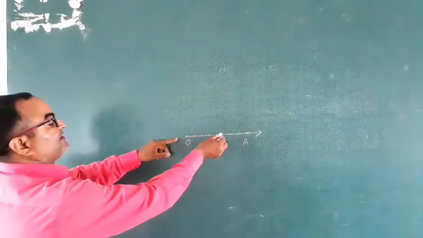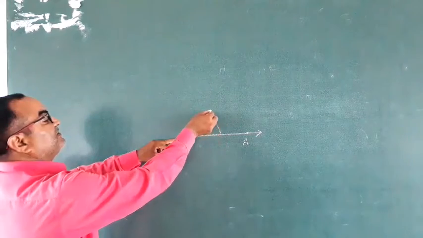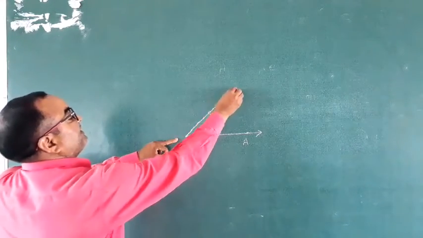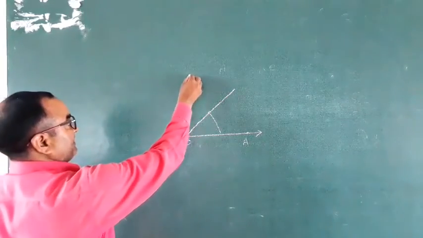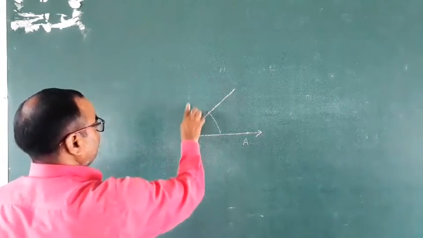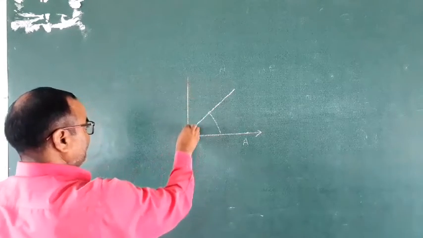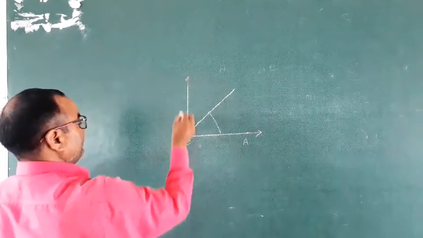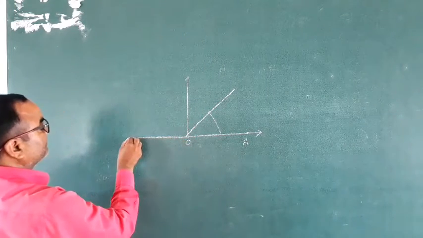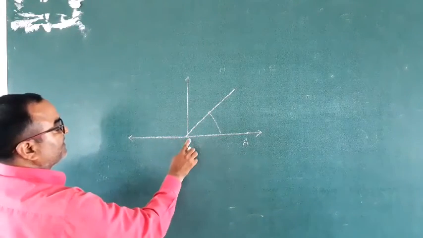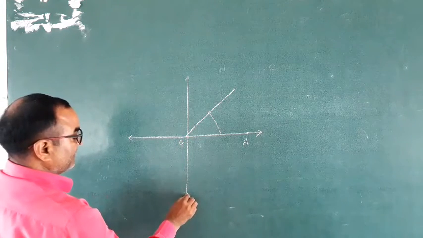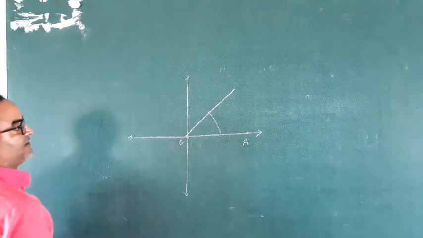Then the ray moves in this direction and this direction and so on.